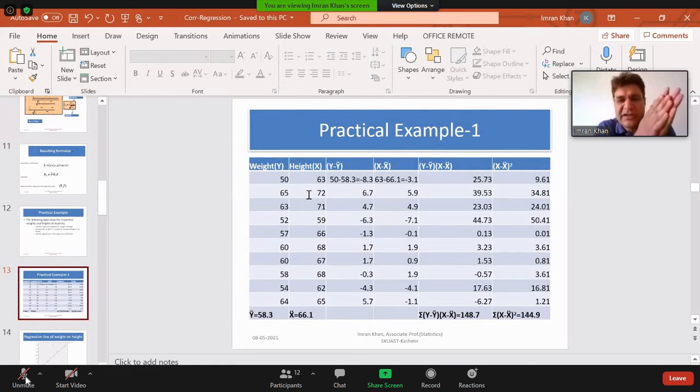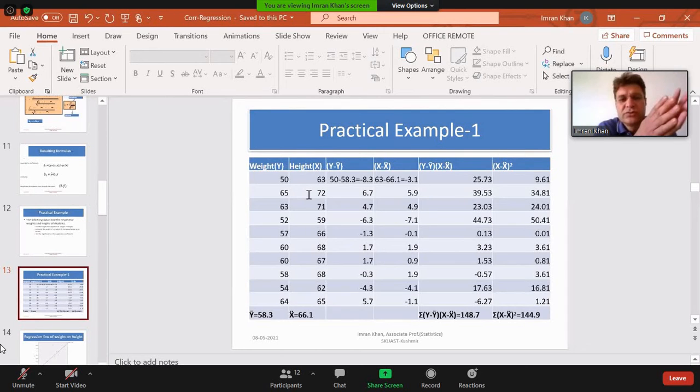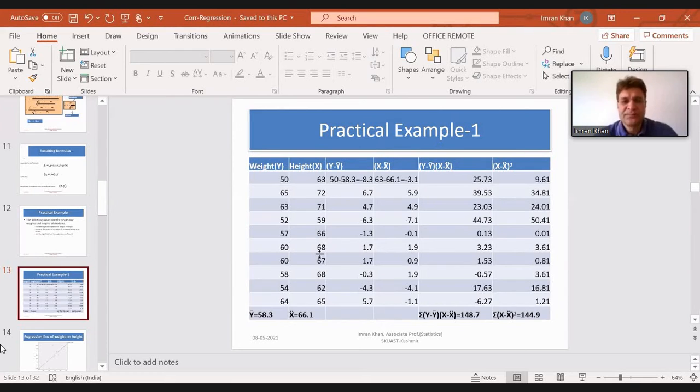If we take column second, which is height, do we have any? We don't have, right? So what we can do is, by using this regression equation, we can estimate the value for that student whose height is not known. So we can predict it.